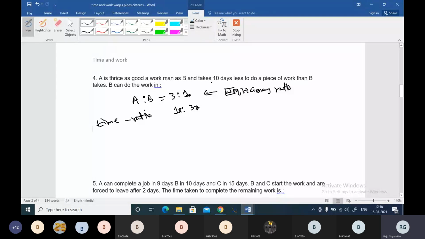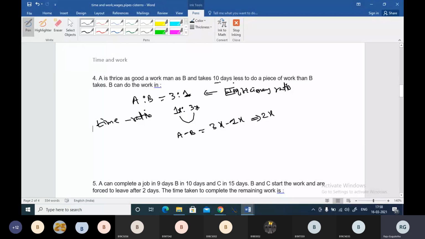The question says A takes 10 days less to do the work. So the A and B time difference is 3x minus 1x, that is 2x.